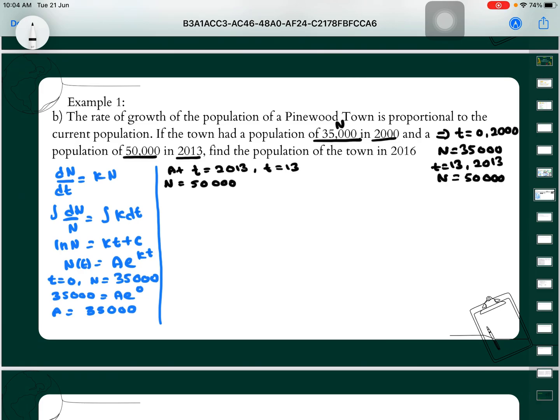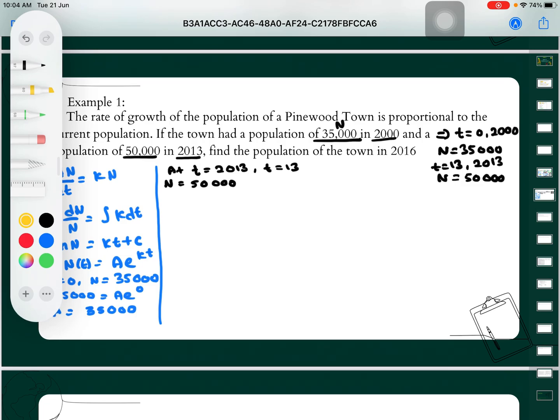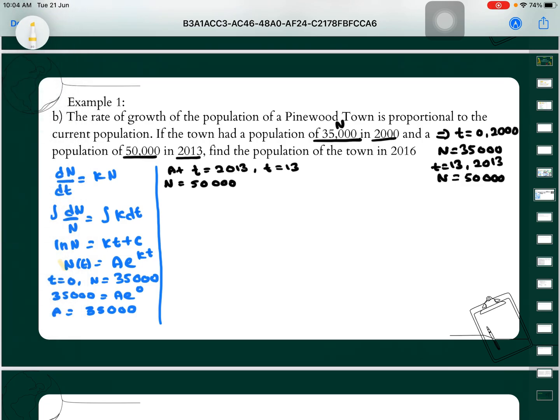From the formula that we found previously, n(t) equal to a e power of kt, we will get 50,000 is equal to 35,000 times e power of k times 13.